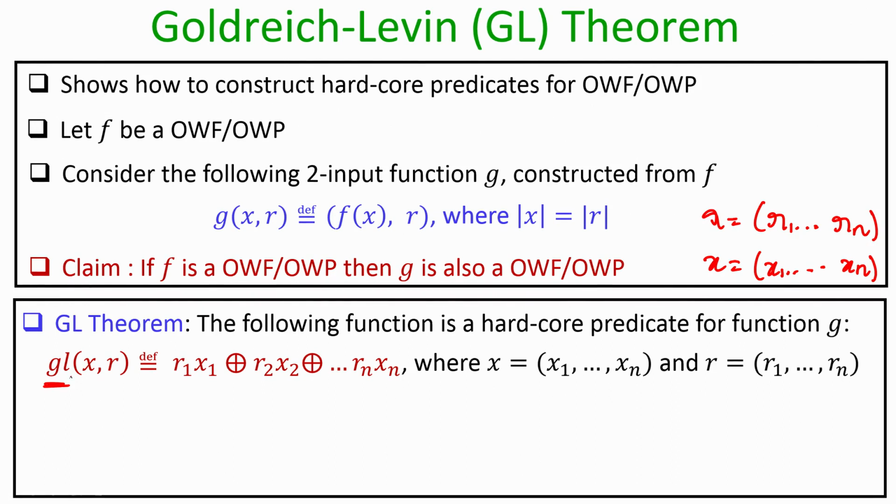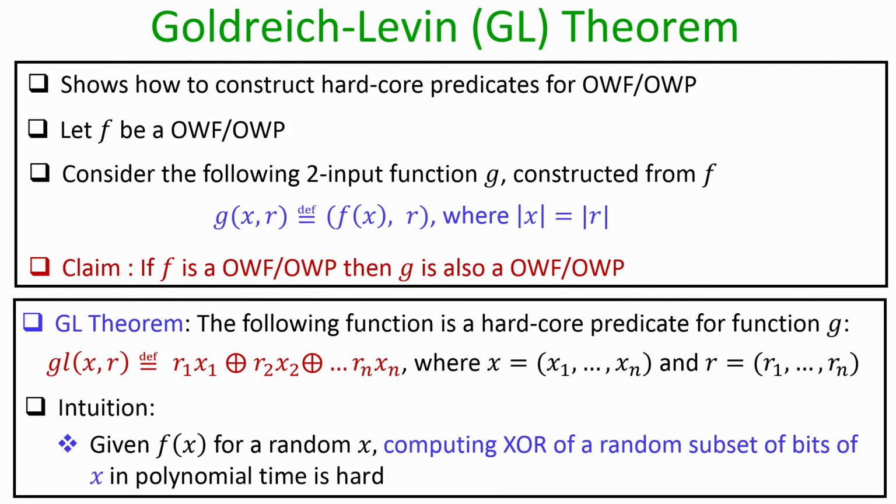And what the Goldreich-Levin theorem claims, basically, is that this function gl of x comma r is a hardcore predicate associated with the function g. That means, if someone gives you the value of the function g of x comma r for a random x and r, then except with probability half plus negligible, no polynomial time algorithm can compute the value of gl of x comma r.